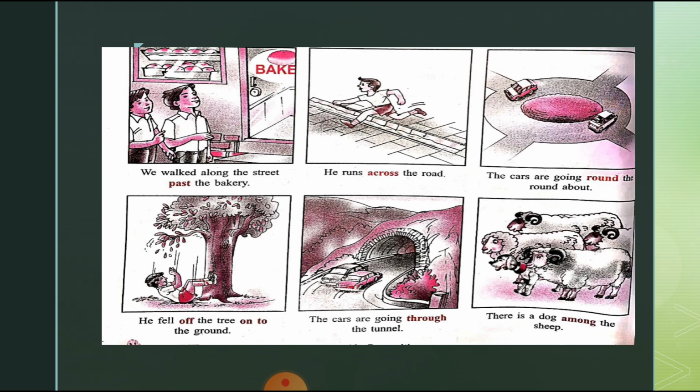We walked along the street past the bakery. He runs across the road. The cars are going round the roundabout. He fell off the tree onto the ground. The cars are going through the tunnel. There is a dog among the sheep. Here, you can see in the picture, the prepositions are highlighted with a red color. All these are prepositions: past, across, around, off, through, among.